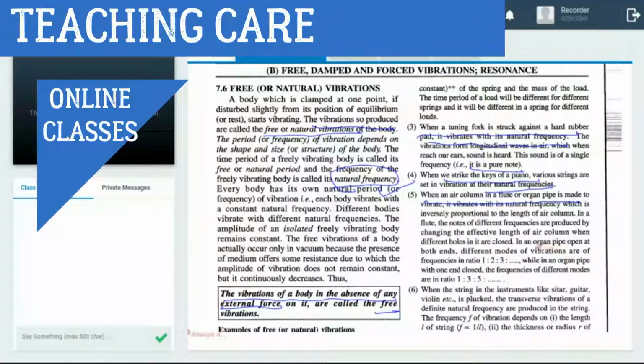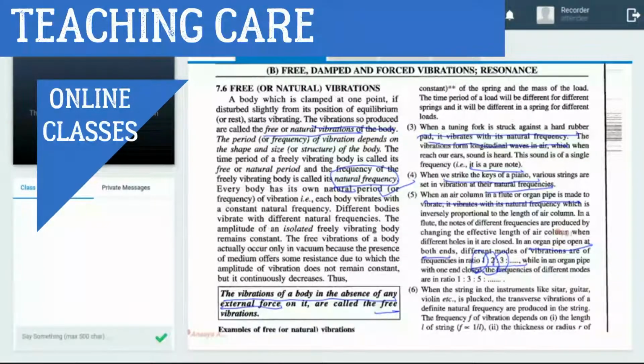When the organ pipe is open at both ends, then its frequency ratio is 1:2:3. It means it produces a large amplitude at 5 meter, then a multiple of 2 at 10 meter, then a multiple of 3 at 15 meter.